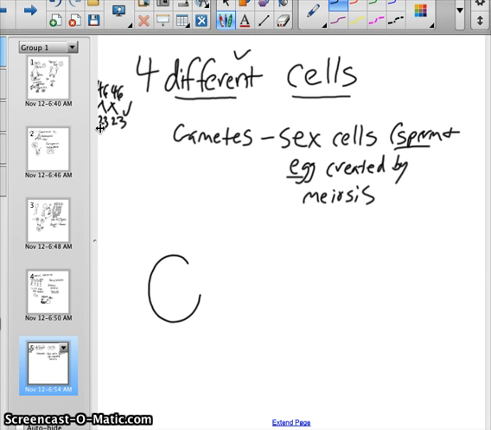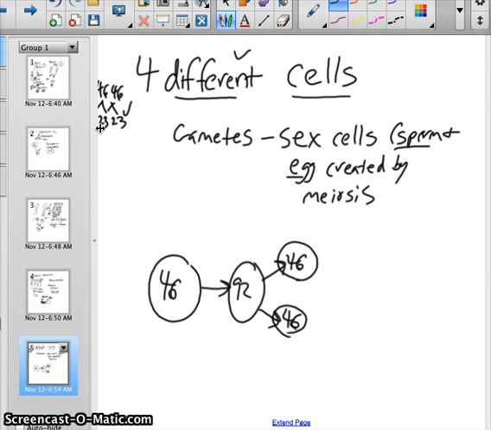So we start with 1 cell with 46. Just like in mitosis, the chromosomes duplicate. So 92, and then this cell splits once to make 2 cells with 46 chromosomes in it. Remember, the circles are the cells, and the numbers, I'm not drawing out the chromosomes, the numbers stand for chromosomes.